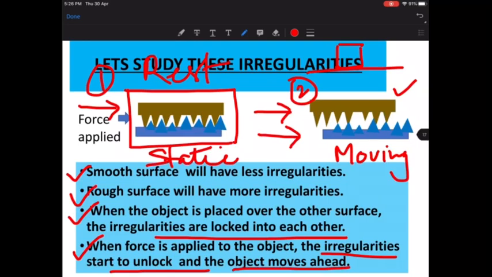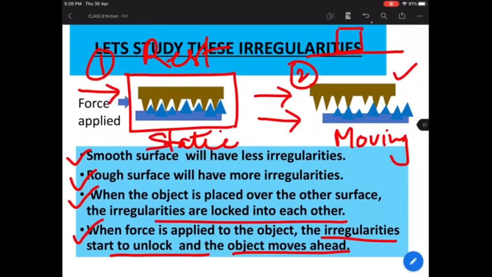In this, I can ask you one more question. In which of the two pictures that have been shown here is the friction more? In the first case, that is when the object is at rest. I hope you understand this. Why is this friction there, and what is static friction? And how do we overcome friction? By applying force to any object.